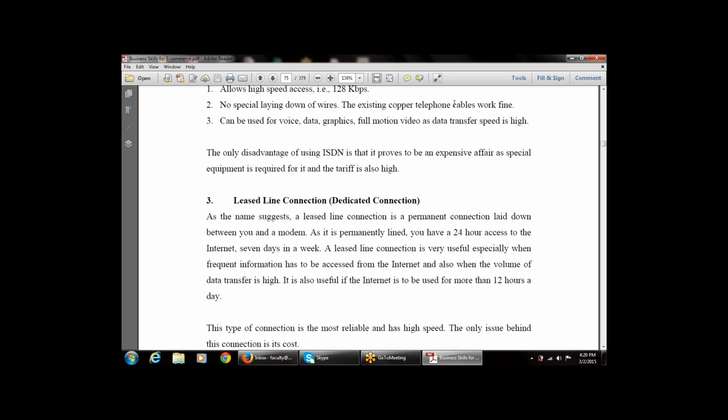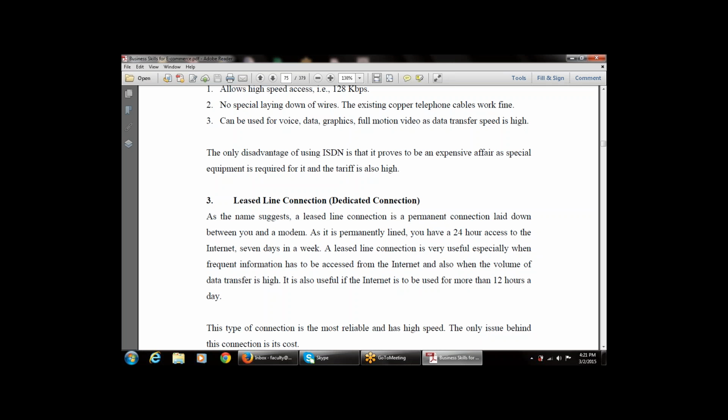In the last class we also discussed the lease line connection, a dedicated connection. This type of connection is very reliable and high speed. Why is it so reliable? As the name suggests, there is a dedicated connection available between the sender and the receiver. Only one connection is available between the sender and the receiver, and that connection will be maintained between them.